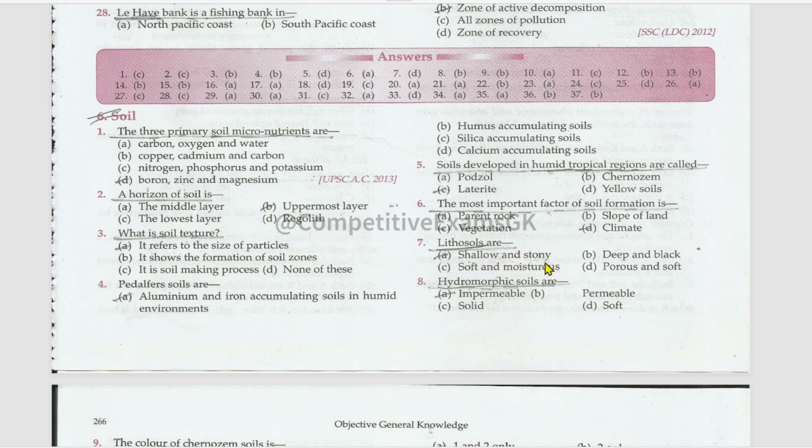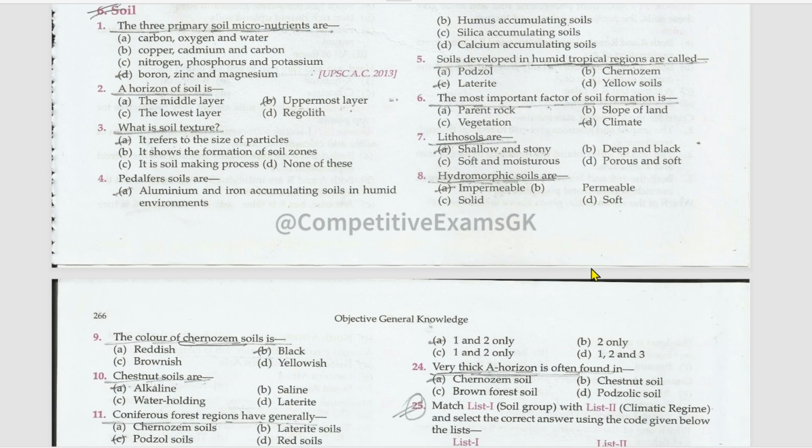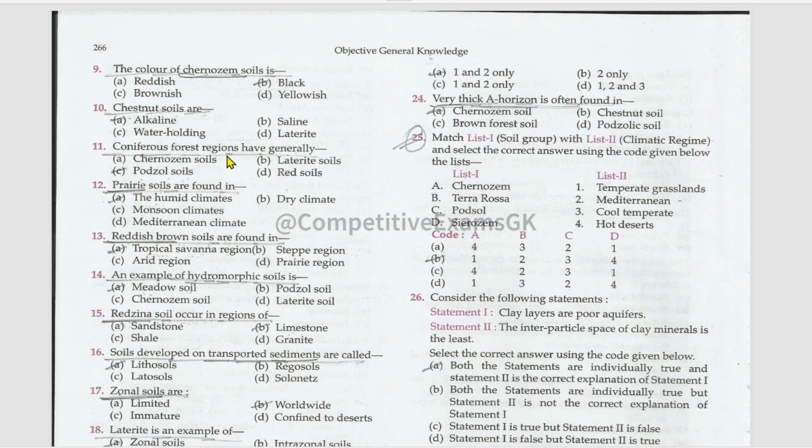Lithosols are shallow and stony. Hydromorphic soils are impermeable. The color of Chernozem soils is black. Chestnut soils are alkaline. Coniferous forest regions have generally podzol soils. Prairie soils are found in the humid climates. Reddish-brown soils are found in tropical savanna region. An example of hydromorphic soils is meadow soil.